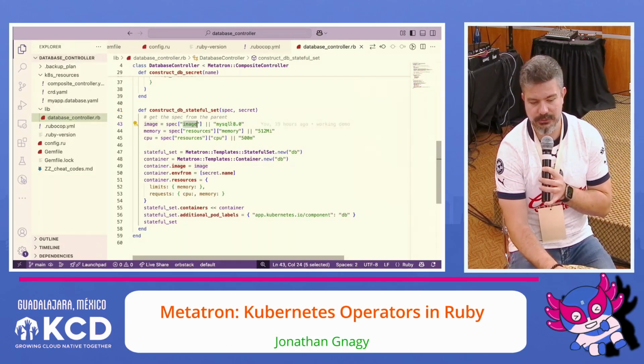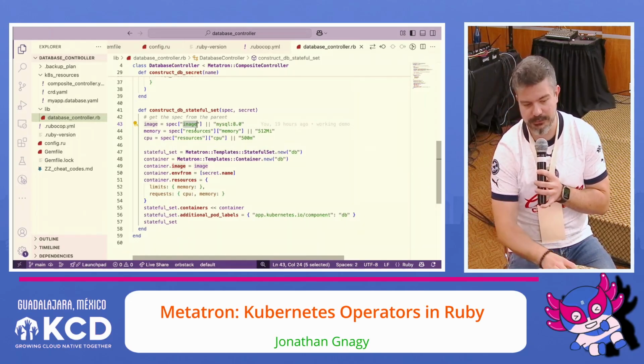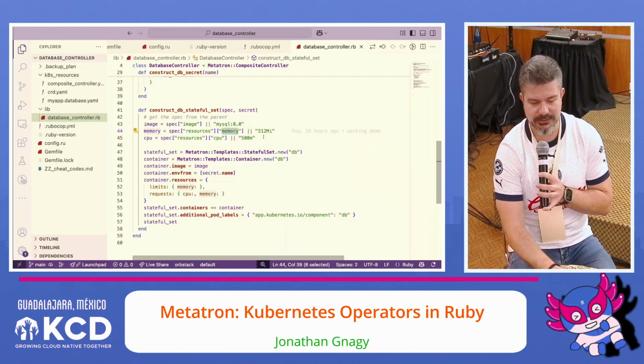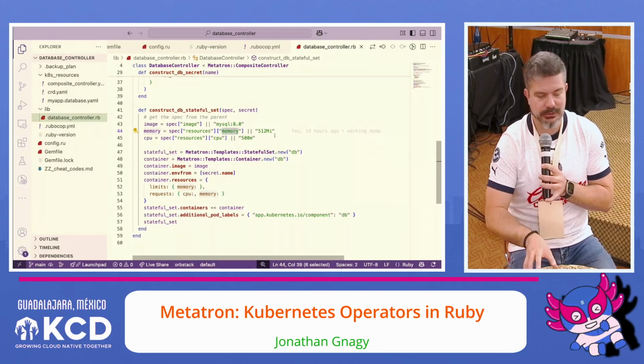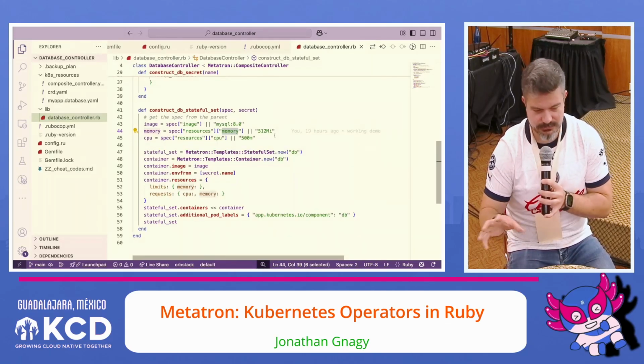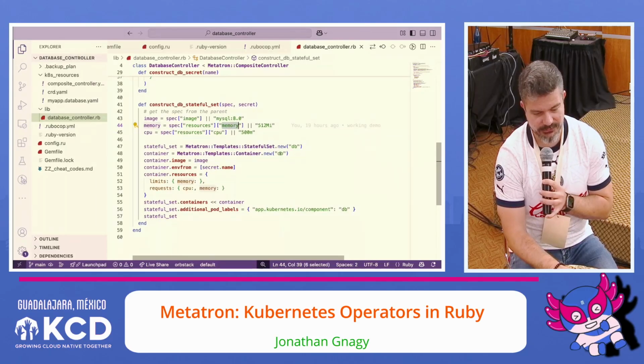So it's saying, oh, it looks like you want to use this image, and if not, fall back to MySQL 8. If you specified memory, great, use that. If not, fall back to these. Obviously, if this were production code, I would do validations here. I would try to make this code resilient to bad data. But for now, this is good enough.